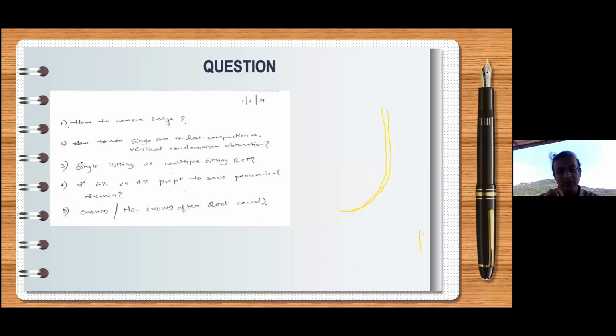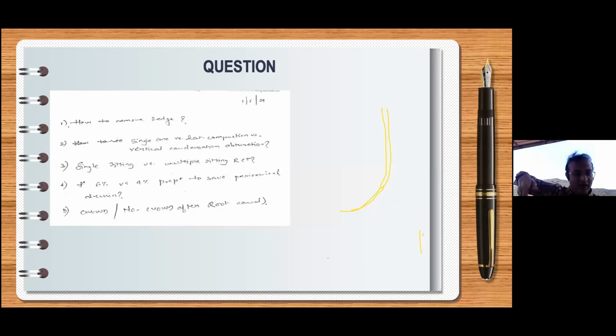Now this is easy with thinner files still. But as you go to rotary instruments, because they are made of NiTi, they again try to enter into the ledge, and my rotary instrument doesn't go inside. So nowadays, the new files which we have, whether it is Hero Gold or TruShape or One Curve or many other brand files, if you want, you can bend them. You can pre-curve them.